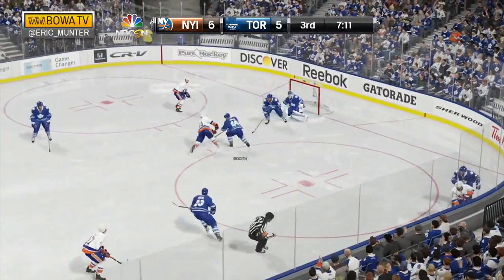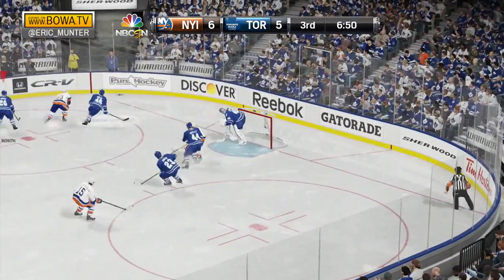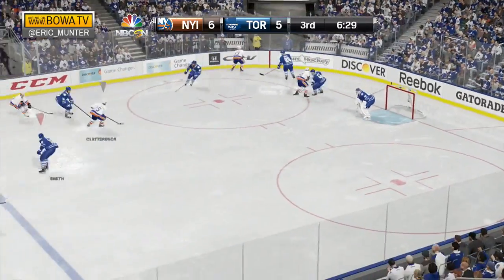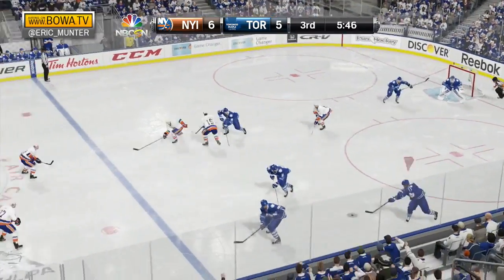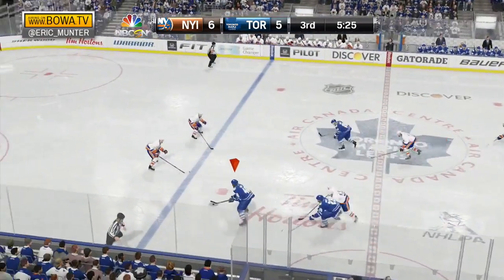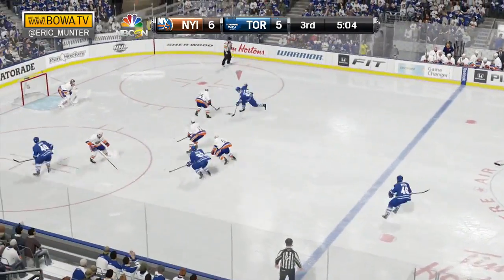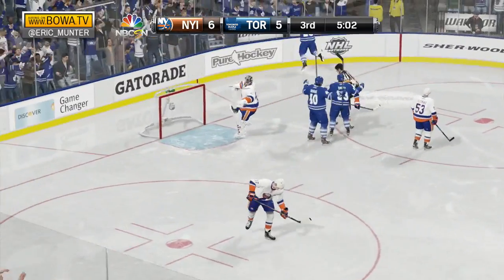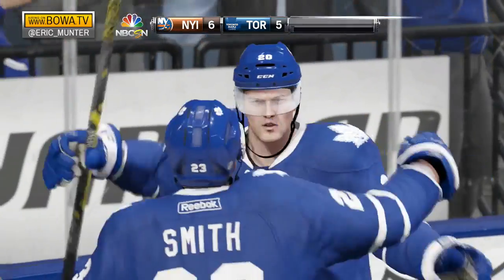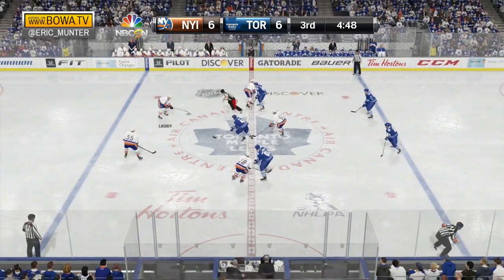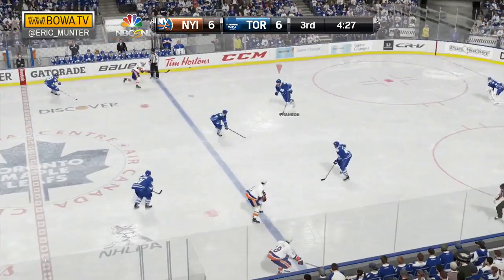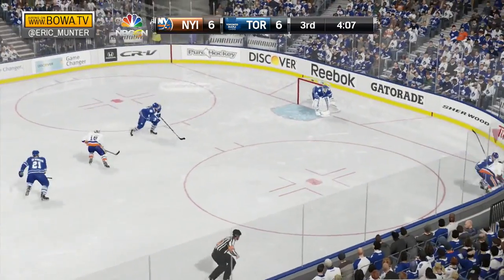But the puck is in their own zone, in front of Bernier, a save, rebound, save! Jonathan Bernier, his 2 best of the night. Clutterbuck, a shot, and Bernier gloves that. Played it off to Roman Polak. Played to Bodie. Bodie across. Here's David Booth! He scores! David Booth from Bodie and Polak. It's a 6-6 hockey game. Scored by number 20, David Booth!